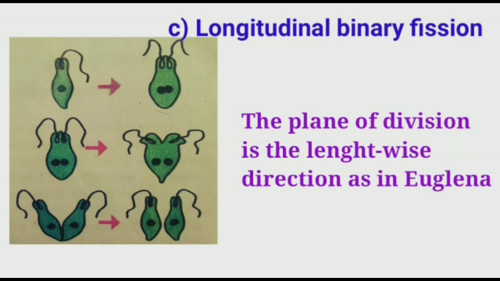The nucleus of the parent euglena firstly divides into two daughter nuclei. Then the euglena divides longitudinally into two daughter euglena. In this way, the parent euglena divides into two daughter euglena.